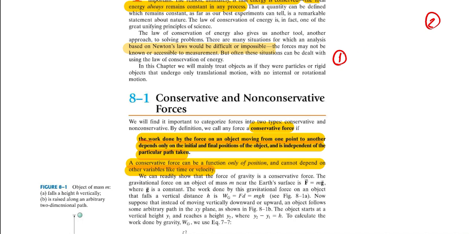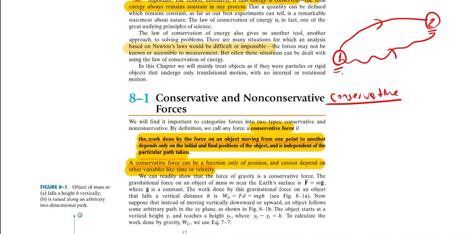If the work done by the force does not depend on the path itself, but depends only on the initial and final positions of the object, then we say that the force is conservative. But if the work done by the force depends not only on the initial and final positions but also on the path itself, then we say that the force is non-conservative.